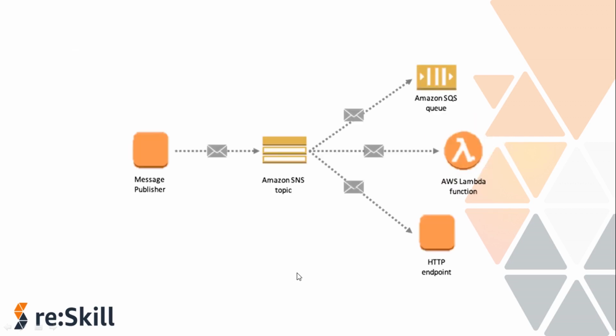Now let's see a sample architecture using SNS. In this example, the first component is the EC2 instance, which is the message publisher. This instance is publishing the message to the SNS topic. The subscribers of that topic in this case are an Amazon SQS queue, an AWS Lambda function, and an HTTP endpoint. All of the subscribers will receive the exact same message, whatever gets published to the topic. So this EC2 instance will publish the message, and all the subscribers who have subscribed to this SNS topic will get exactly the same message once it is published.